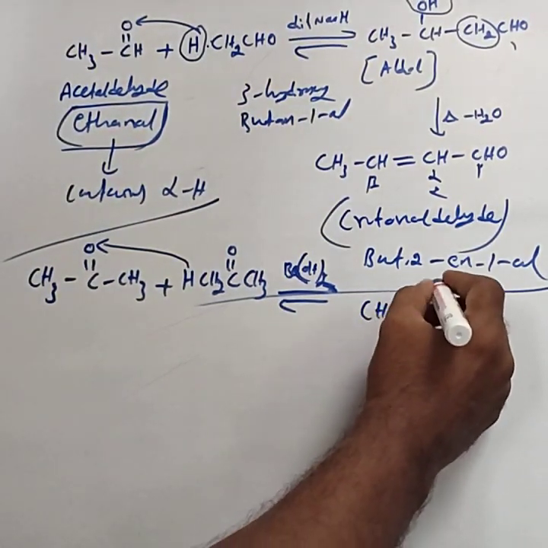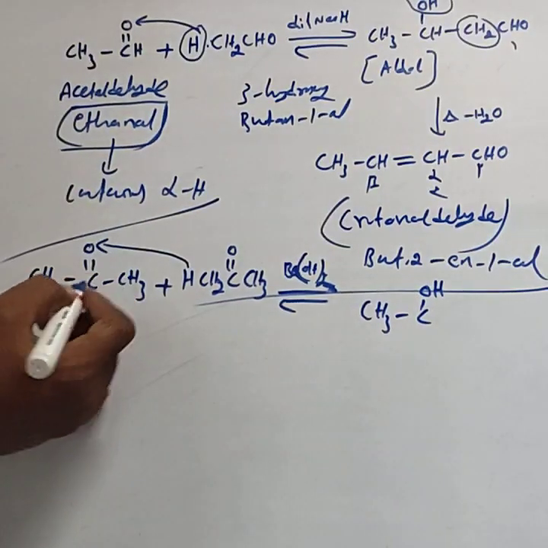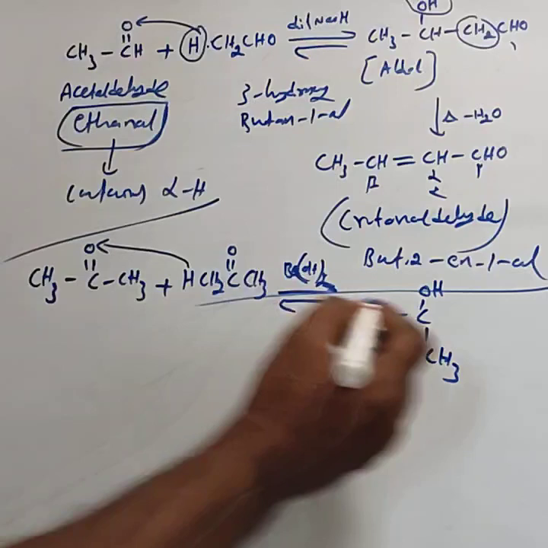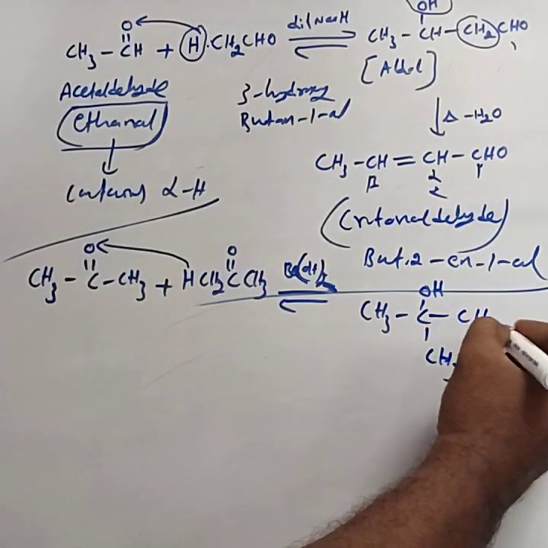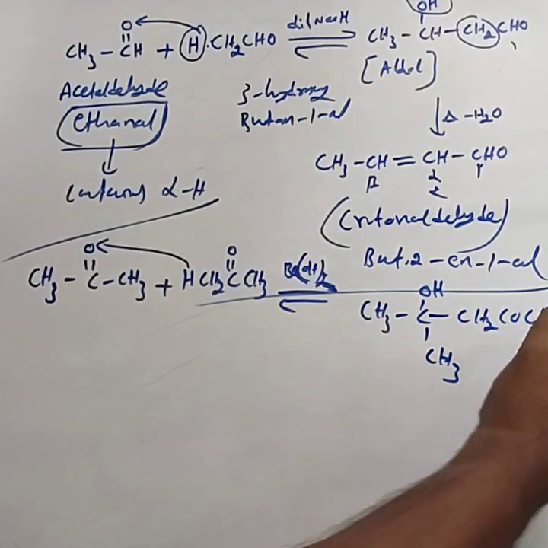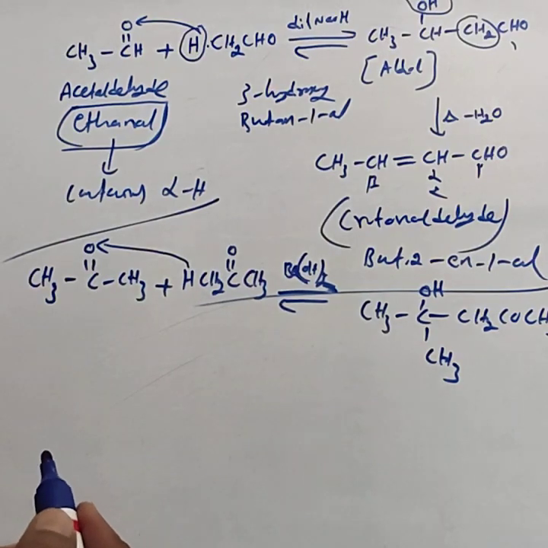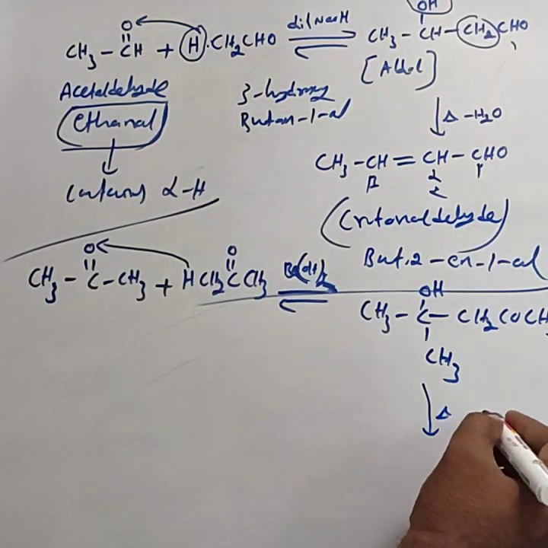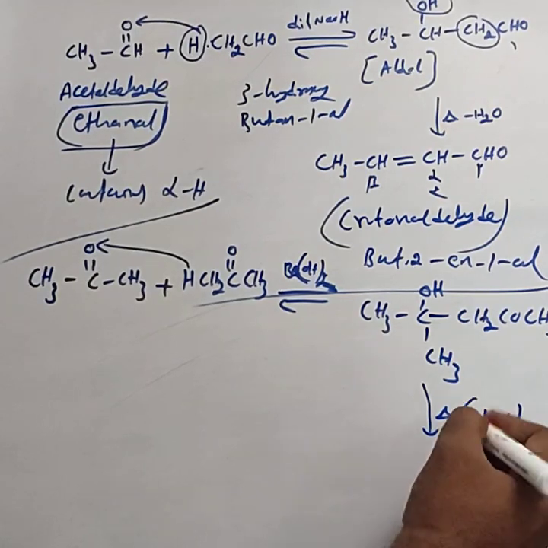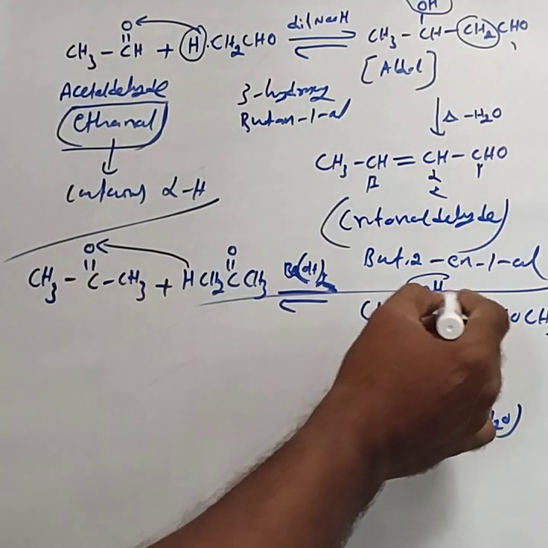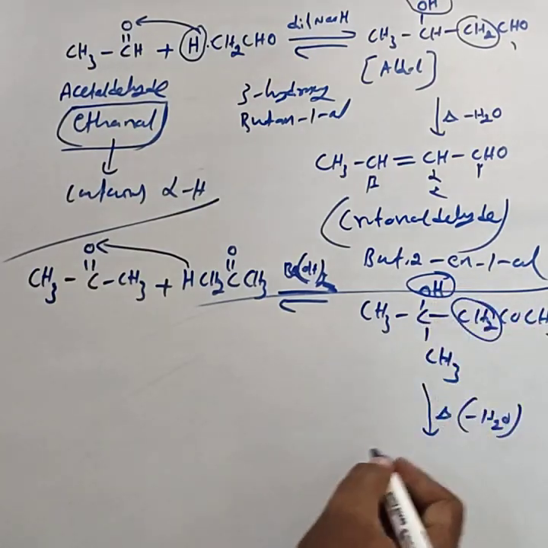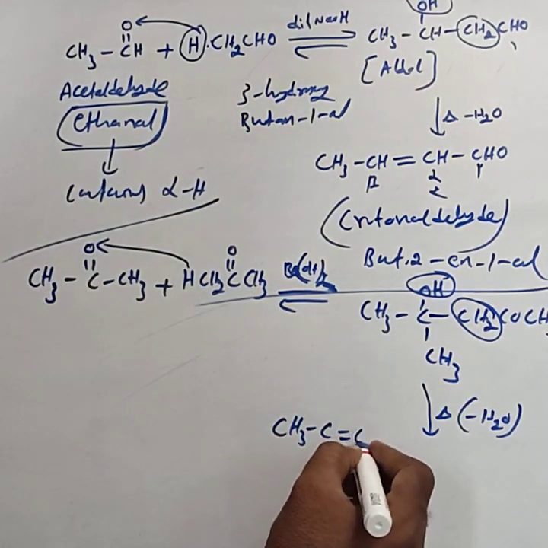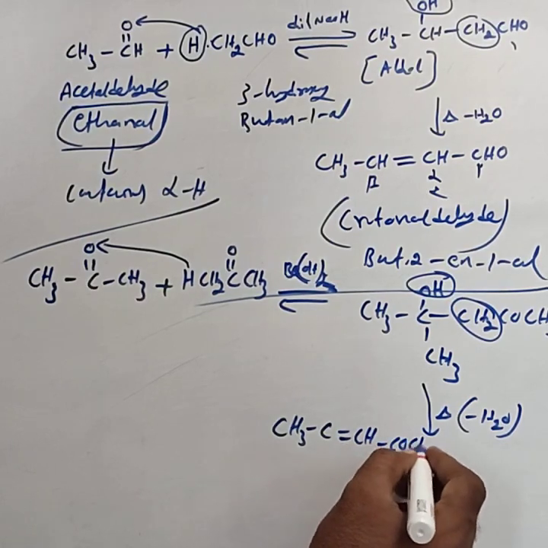CH3C, that becomes OH. Then CH3 is written as the branched CH3. Then CH2 gets bonded, CH2COCH3. Then upon heating this loses a water molecule. This OH and this H are lost, and it forms CH3C double bond CH2COCH3.